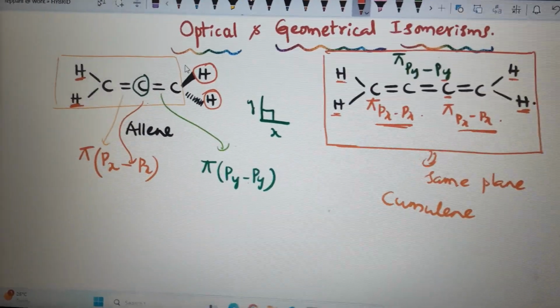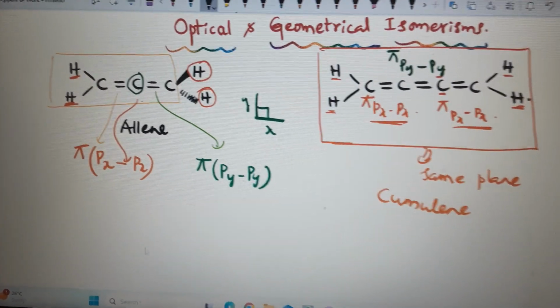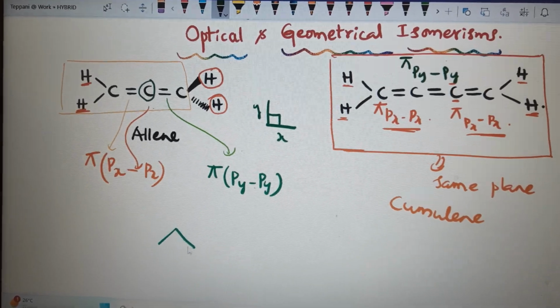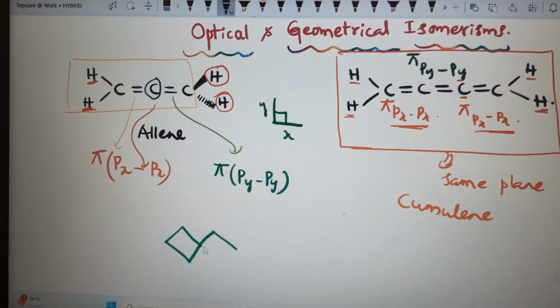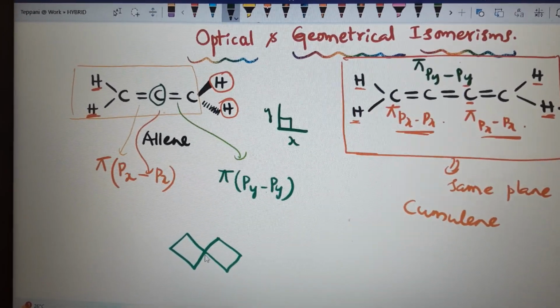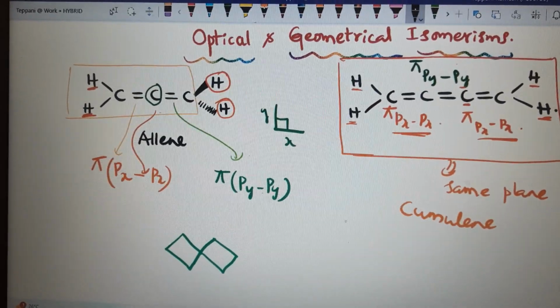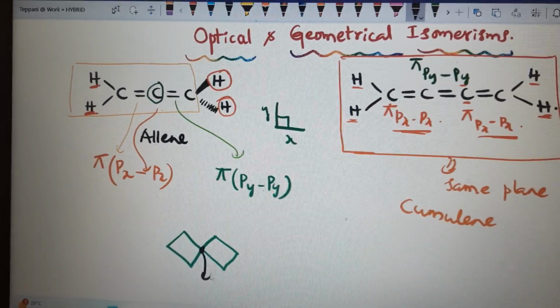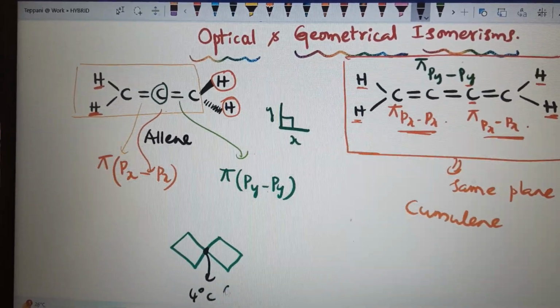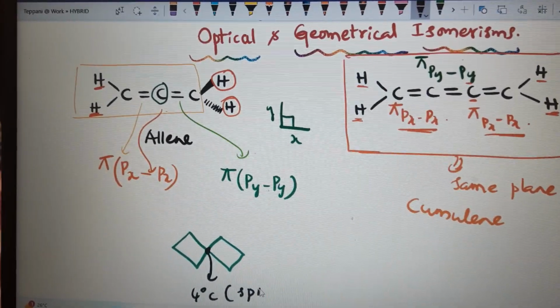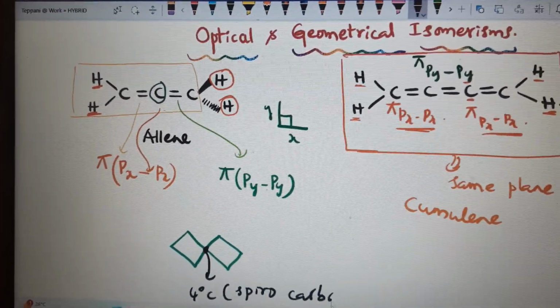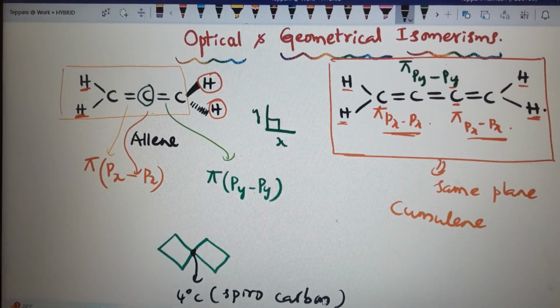Now, spiranes means consecutive rings are there with spirocarbon. This carbon is quaternary carbon, which is spirocarbon. Two rings are joined.